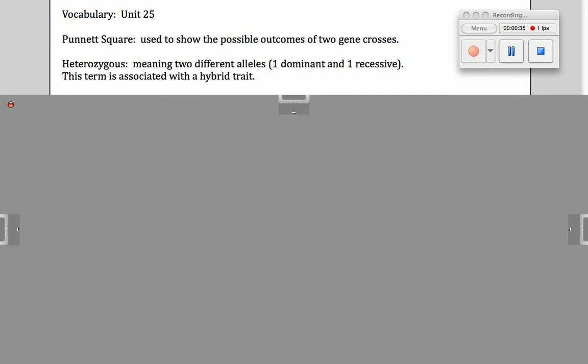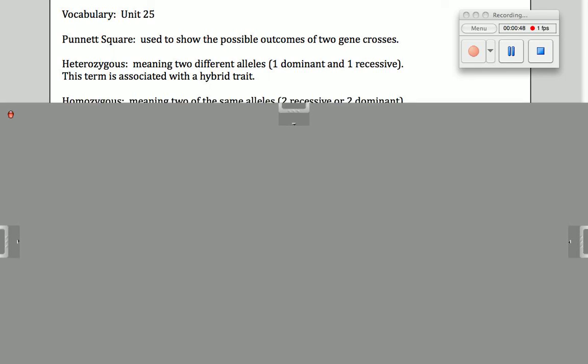Heterozygous, the word hetero, meaning two different, is two different alleles, either one dominant and one recessive, and this term is associated with a hybrid trait.